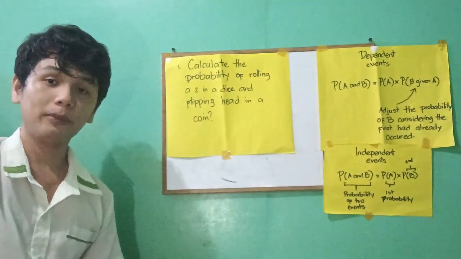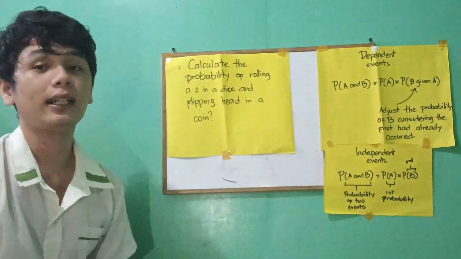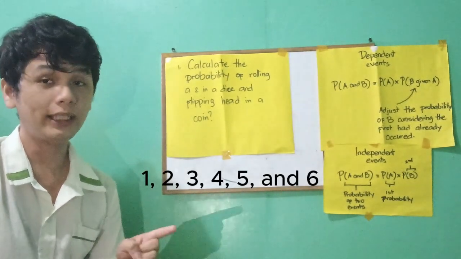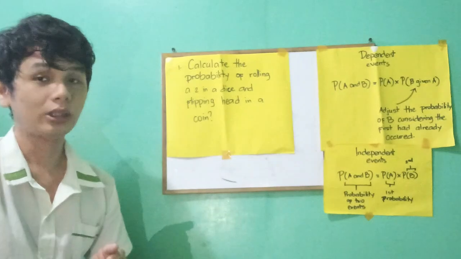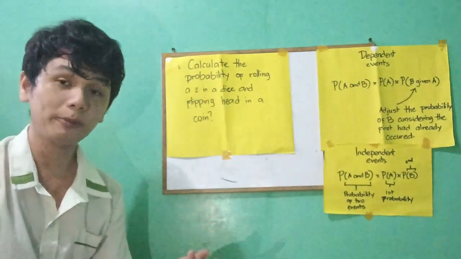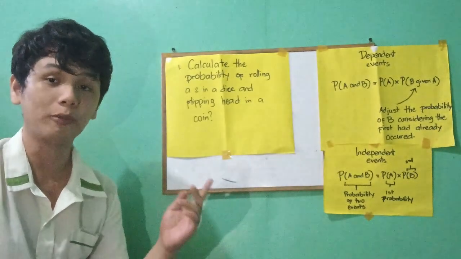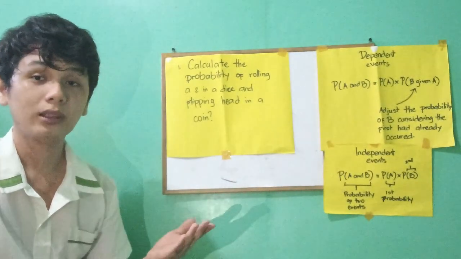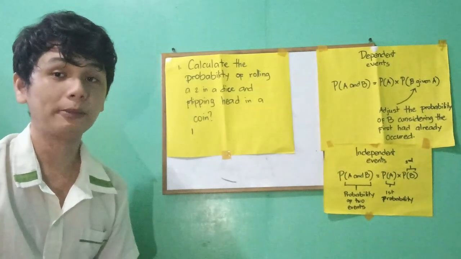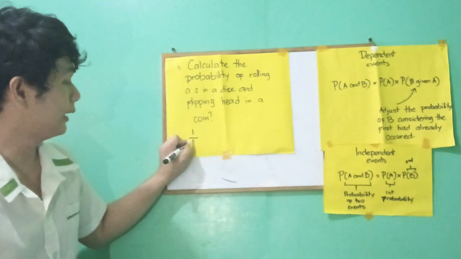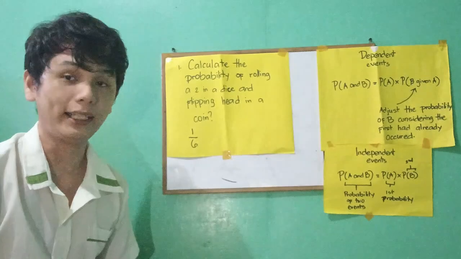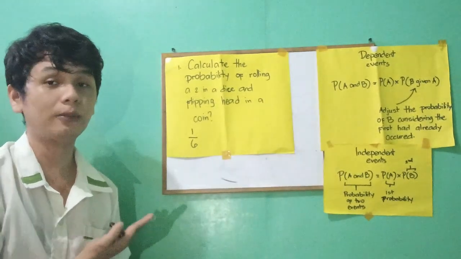What is the outcome? I mean, the sample space of the die. In the sample space of a die, we have only 1, 2, 3, 4, 5, and 6. It's stated here that we want to get a 2 only, which means from the sample space we only have one 2. So the favored outcome in the problem is 1, and the total number of outcomes based on the sample space is 6, since 1, 2, 3, 4, 5, 6 are the sample space of a die. So now we have the probability of the first event.